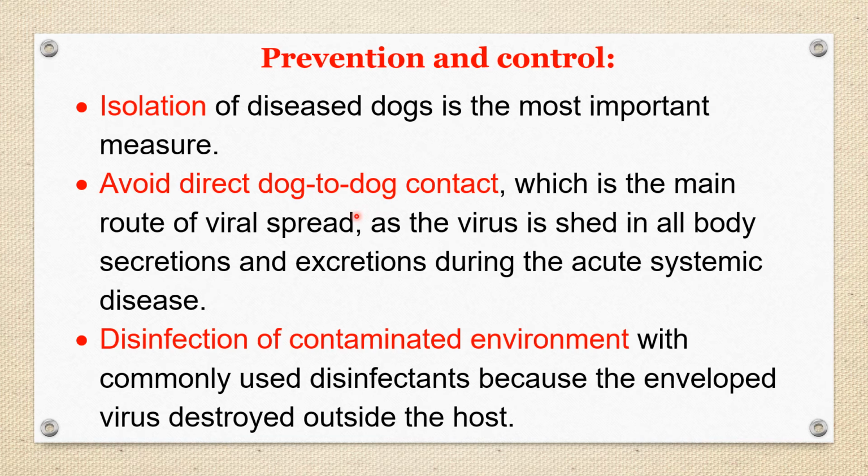Second, avoid direct dog to dog contact. It is the main route of viral spread because dogs always remain in contact. The viruses are shed in all body secretions and excretions, especially during acute systemic disease. So this step is very much important. Avoid dog to dog contact. This minimizes the spread of the disease.